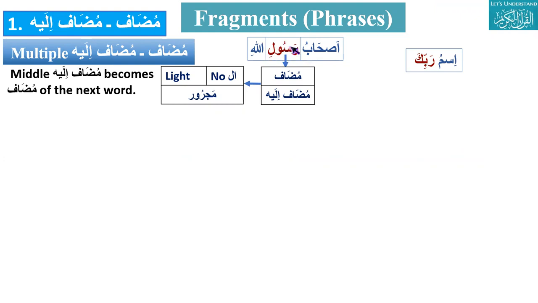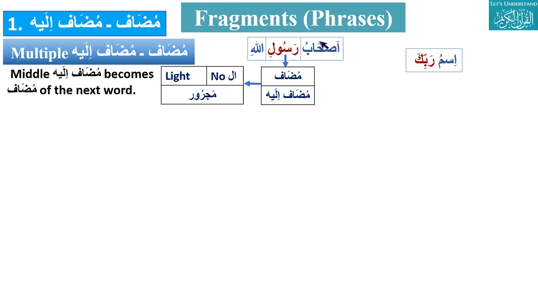Ashabu Rasulillahi. Meaning of this? Ashabu means companion. Companion of the messenger of Allah, not companion of Allah. See here, companion of the messenger of Allah.